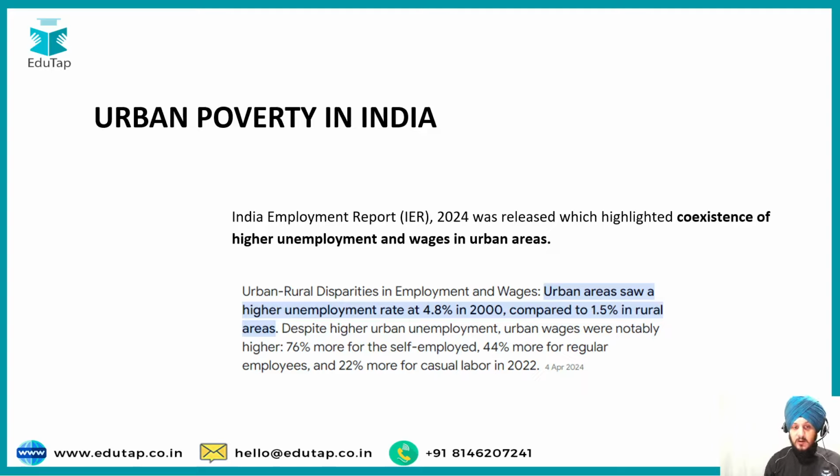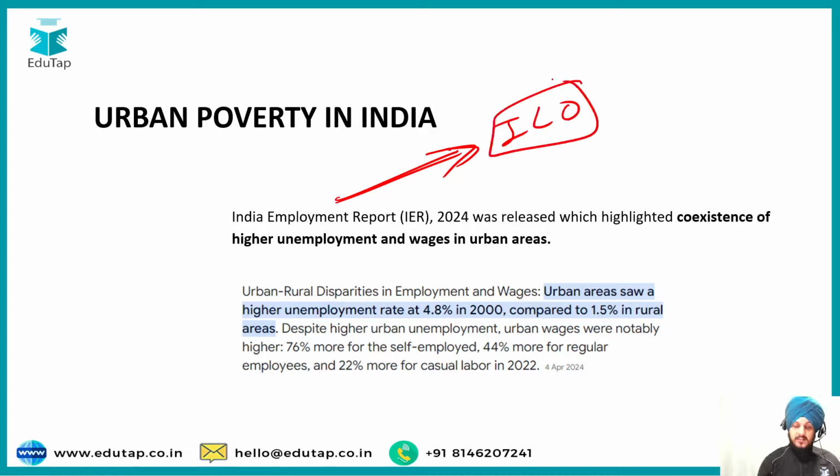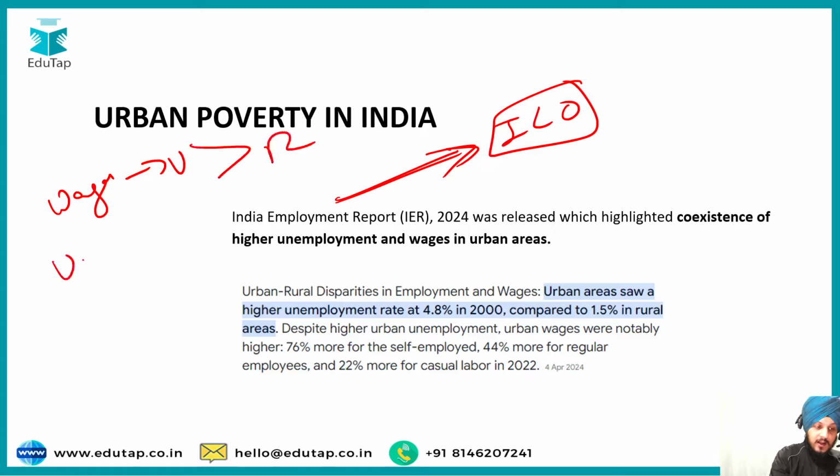The third is urban poverty in India. So this topic was highlighted as a part of the India Employment Report that was published by the International Labour Organization, and this report highlighted regarding urban poverty in India that, though the wages in the urban area are higher as compared to the rural area, the unemployment rate is also high. So why this has happened has been highlighted as a part of this report, and that's why I think this topic is important.